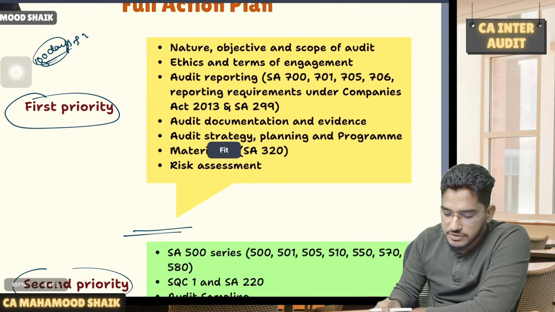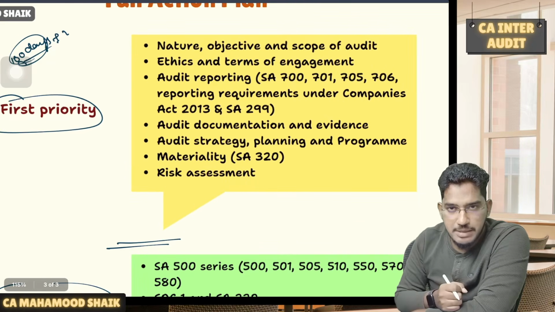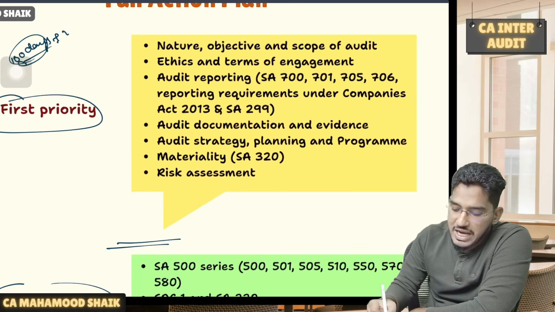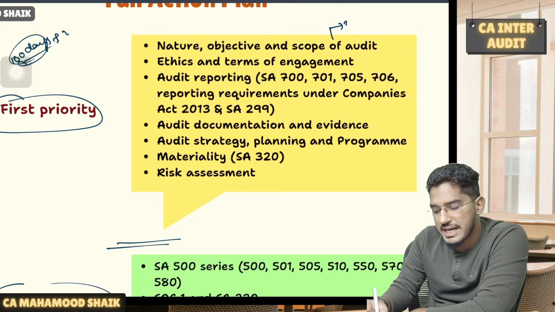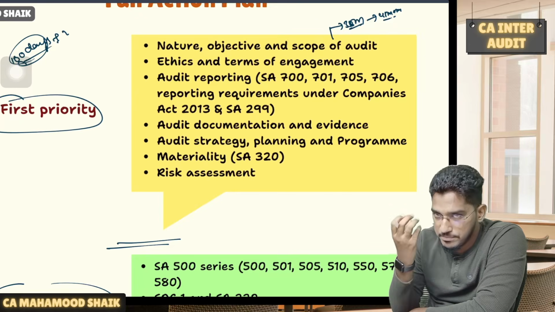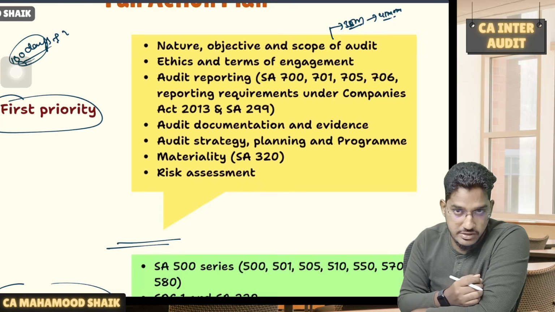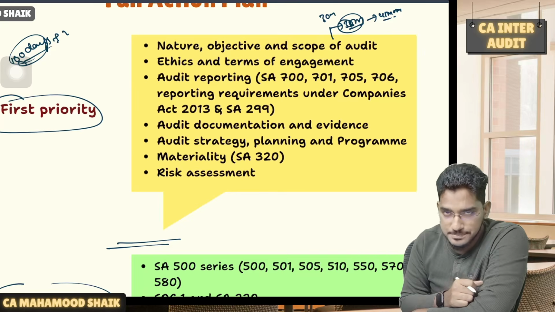Okay, so I have given the first prioritization of the chapters, where I have identified very fundamental chapters, the chapters which are important from the concept perspective and which carry a good amount of weightage. If your time is good enough, in the worst case scenario also, we can expect somewhere around 35 marks. I am telling you in the worst case scenario. If the time is good enough, some 45 to 50 marks also you can expect from this bunch. Once again, it is all probability, guys, depending on the past examination trends and all. But in the worst case scenario also, you might be able to cover 30 marks.